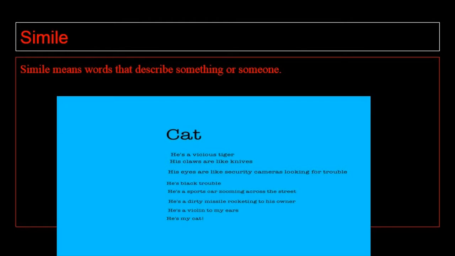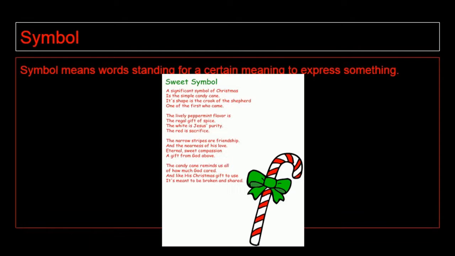Simile. This whole poem is an example of simile because the whole thing describes the Tiger. Author unknown. Symbol. This whole poem is made up of symbols because it is giving words to describe Christmas. Author unknown.